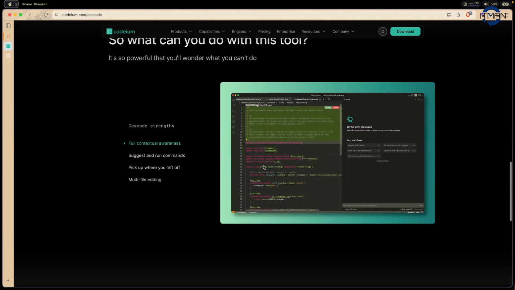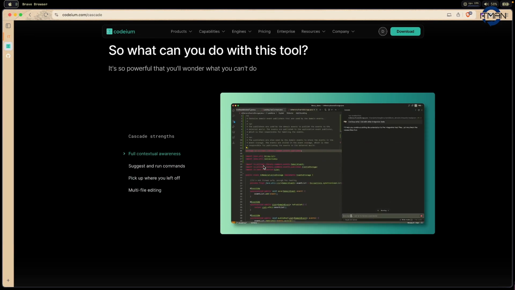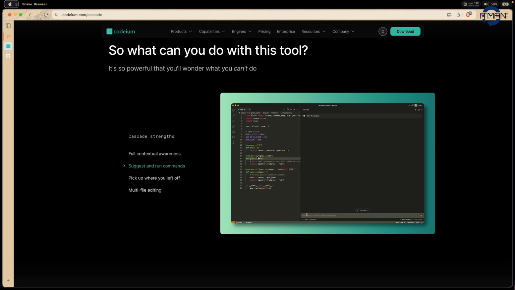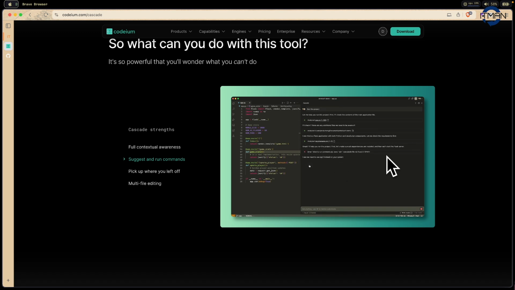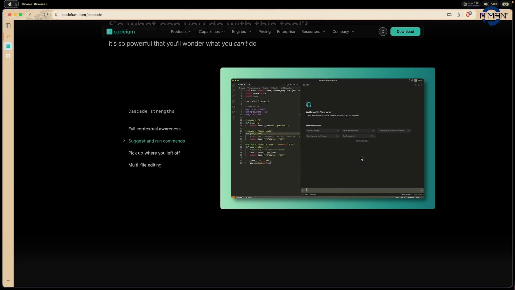For me, they have an interesting feature called full context awareness. At this moment, you can ask something and it scans everything in your repo, in your code base. Another thing I found amazing is that if you run something and get an error, it also detects how to run this. For example, with a Python process running, it detects you're missing some command or a library you forgot to install.